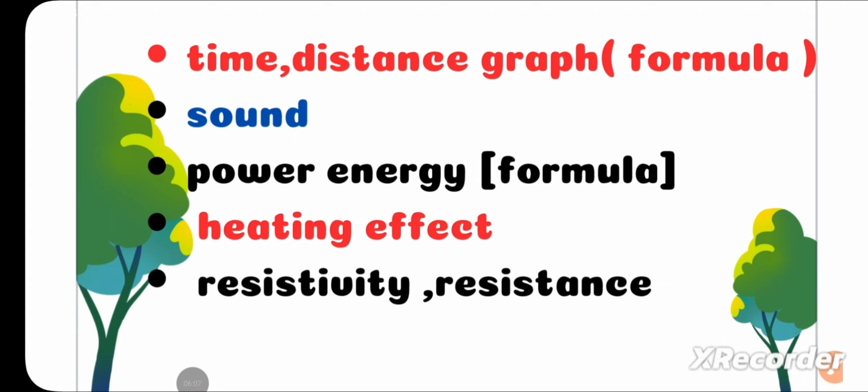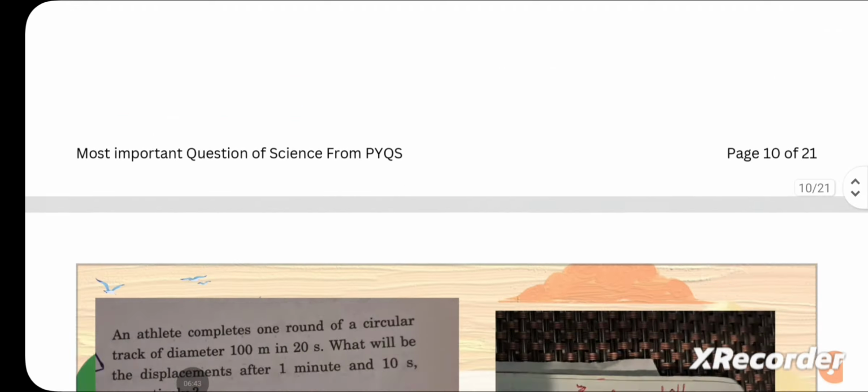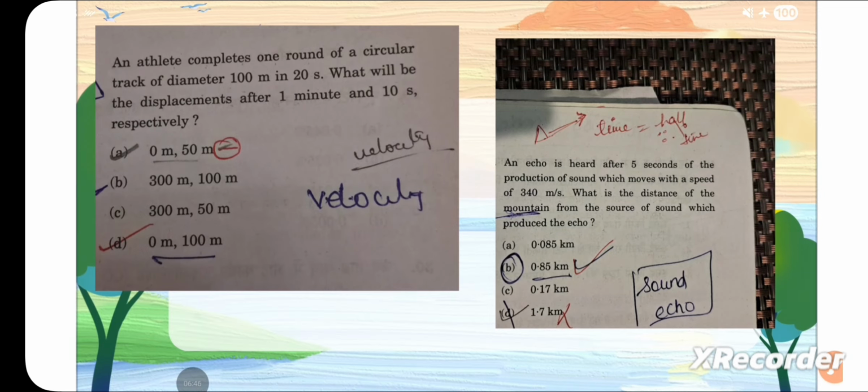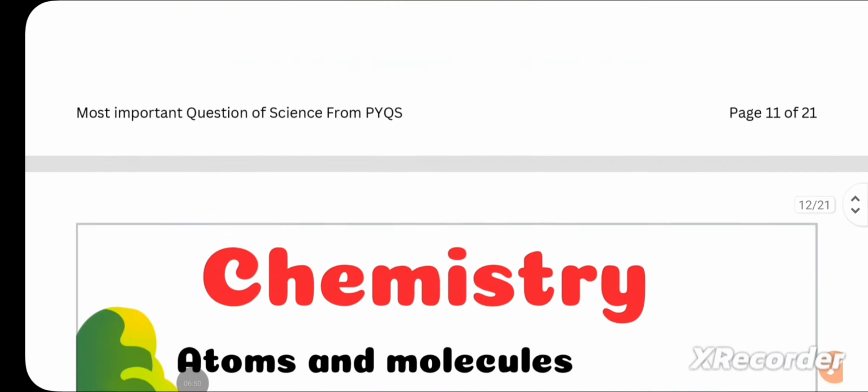You will be given the graph and you will be asked whether it is in uniform motion, rest, or non-uniform motion. And the chapter of ninth class, that is sound, is very important. Questions are asked from this. If we see the power and energy, formula based as well as concept based questions are asked. Similarly, from heating effect, resistivity, and resistance, questions were seen like, if we increase the length of the copper wire, what will be the effect on resistance or resistivity? You can see the questions asked from velocity, sound, echo.